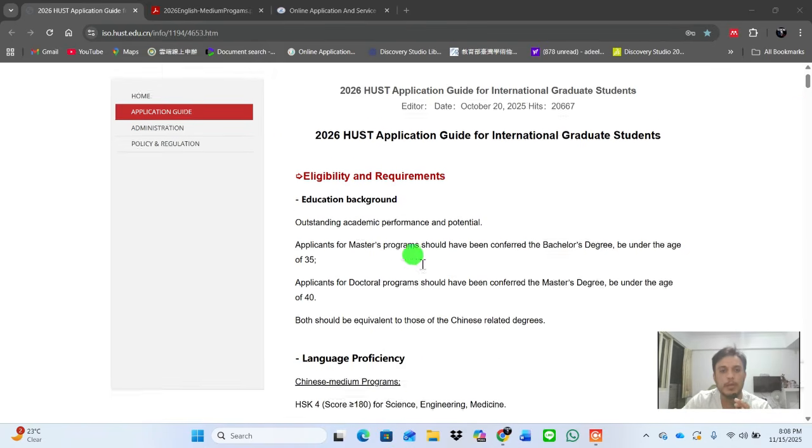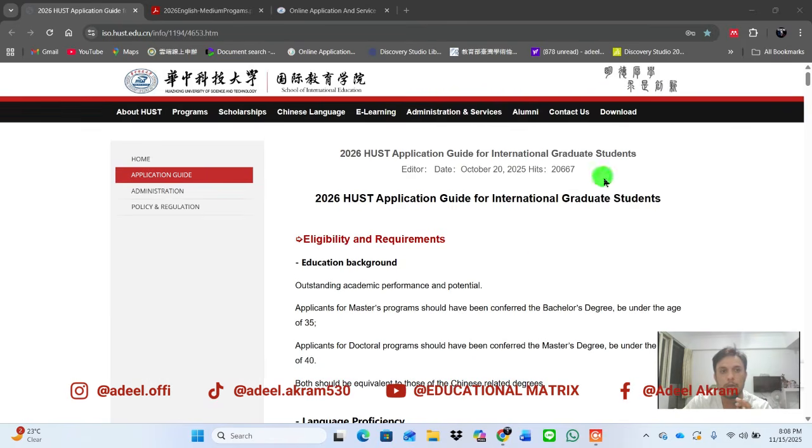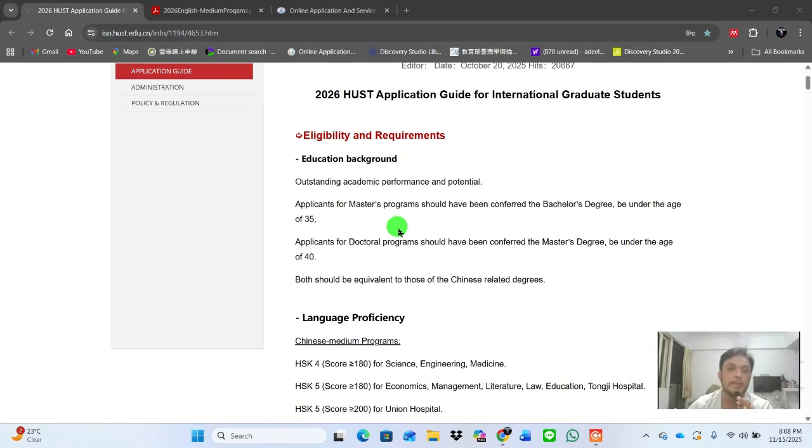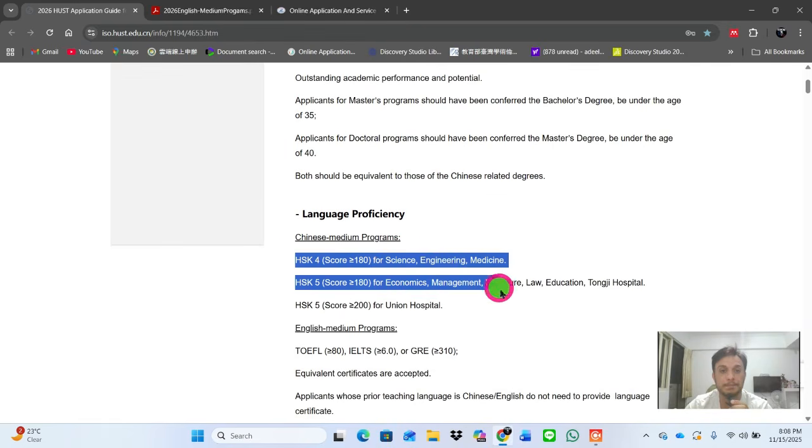For the eligibility requirements, they give all of the information on their main page. This is the main website of the university. For master and PhD, they mention that your age should be under 35 for the master program and under 40 for doctor programs. And if you are going to apply for a Chinese medium program, you should have an HSK score.